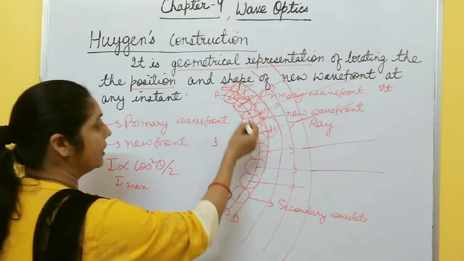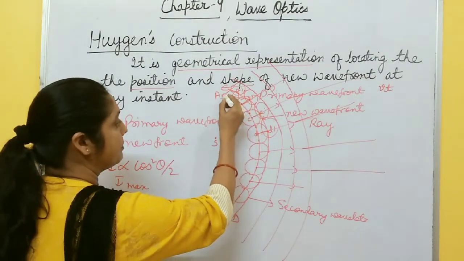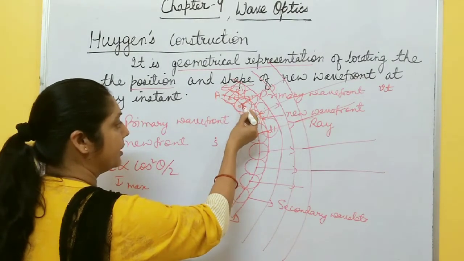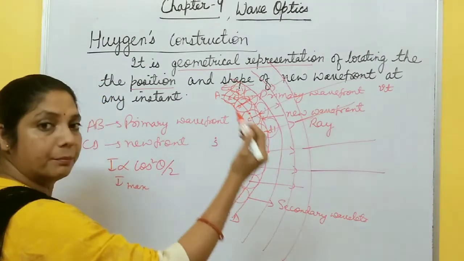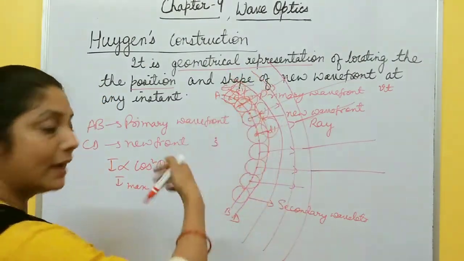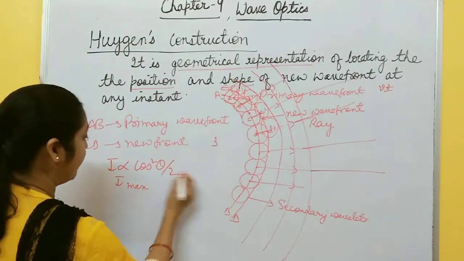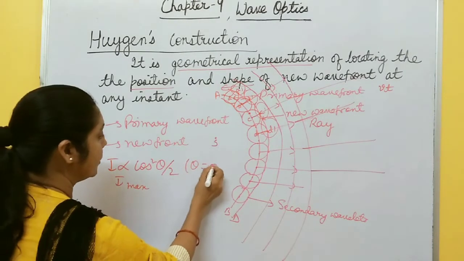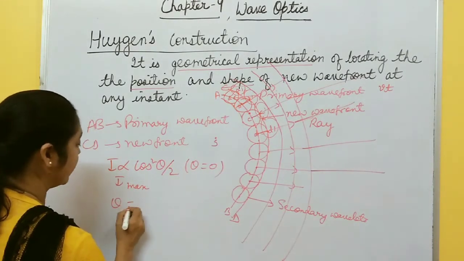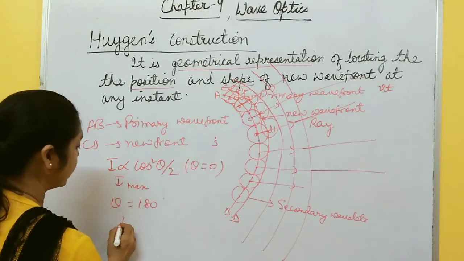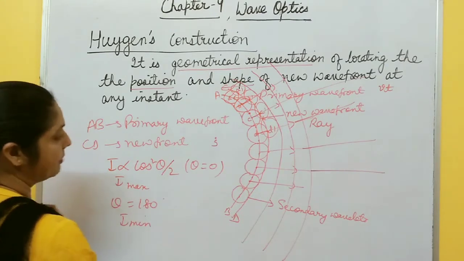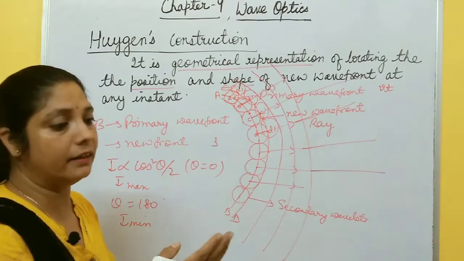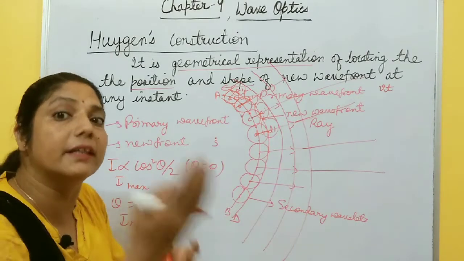If you take the backward direction, here this is the primary wavefront, this is the new wavefront. Here theta is 180 degrees in the backward direction. So in the forward direction, theta is 0, and in the backward direction, theta is 180 degrees. In this case, intensity becomes minimum, and we never want the light wave which is propagating to decrease its energy.